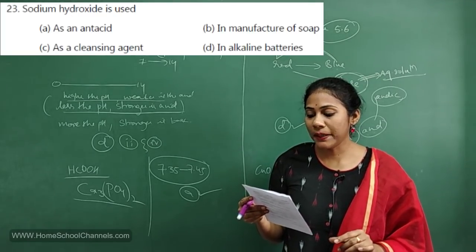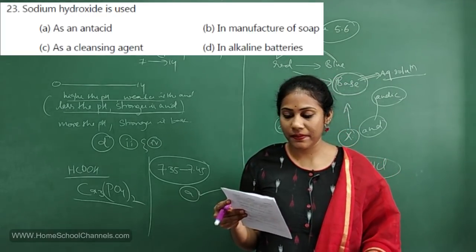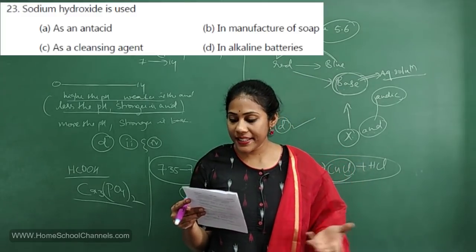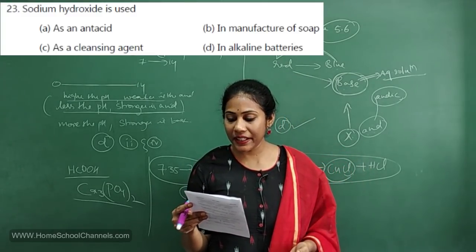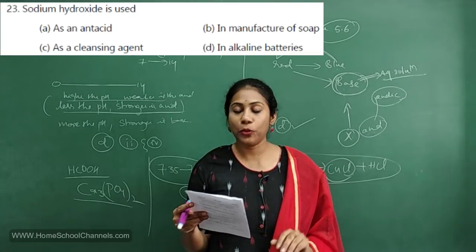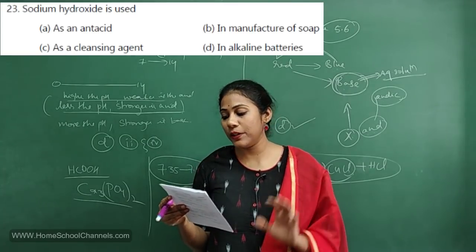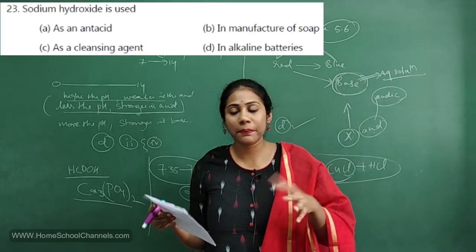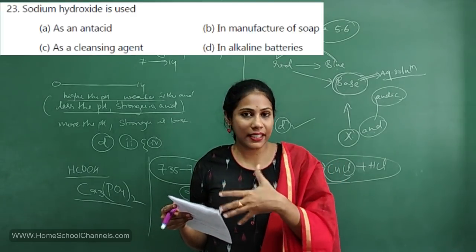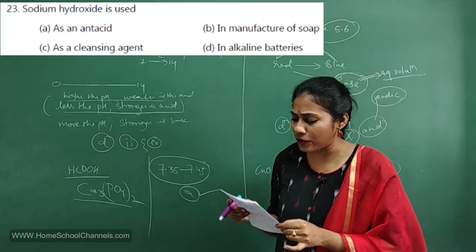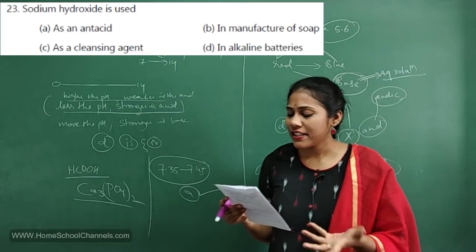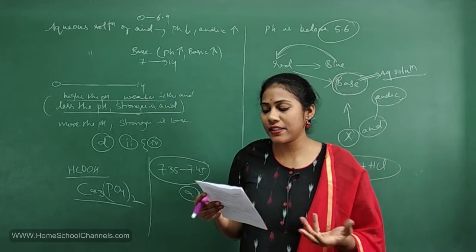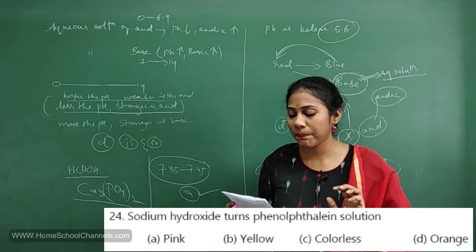23rd question. Sodium hydroxide is used as antacid, cleansing agent, in alkaline batteries, manufacturing of soap. See, sodium hydroxide is mainly used in the manufacture of soap. Anyway, about the salts, the concept is deleted, so it is from the deleted portion. One of the questions has been included, but no worries. It's a simple question. Sodium hydroxide is used in the manufacture of soap.